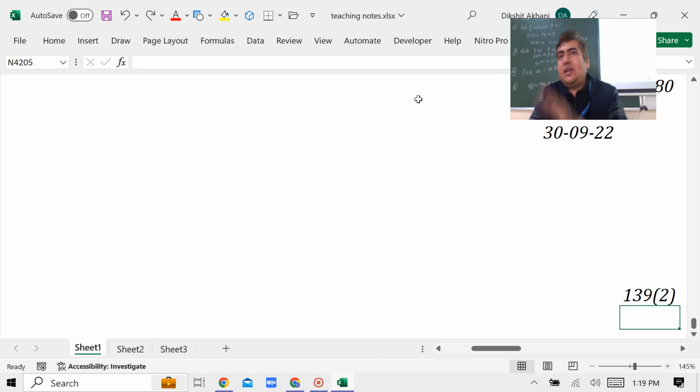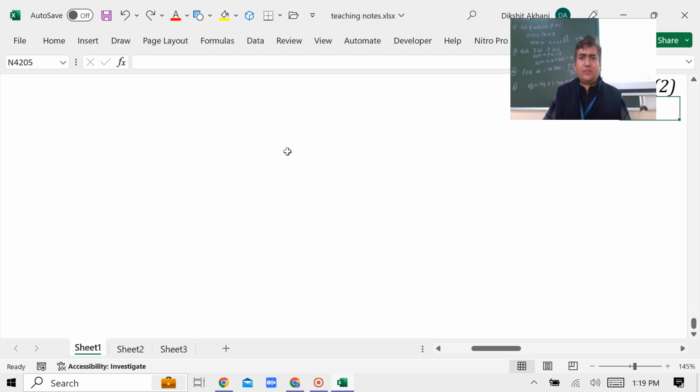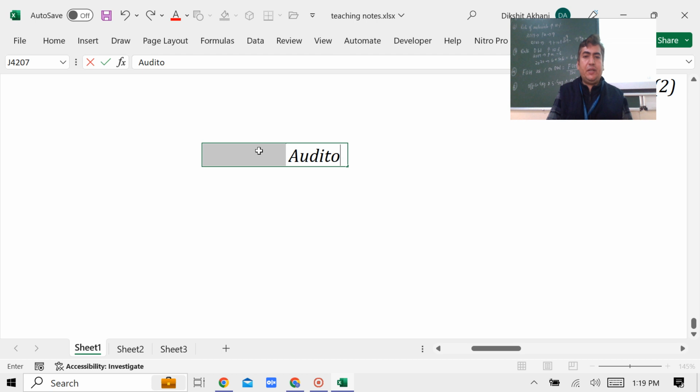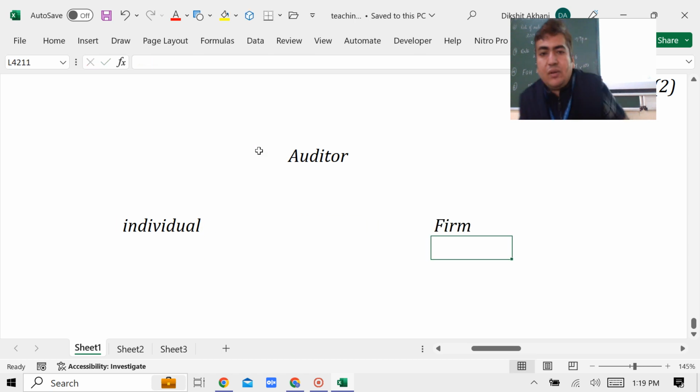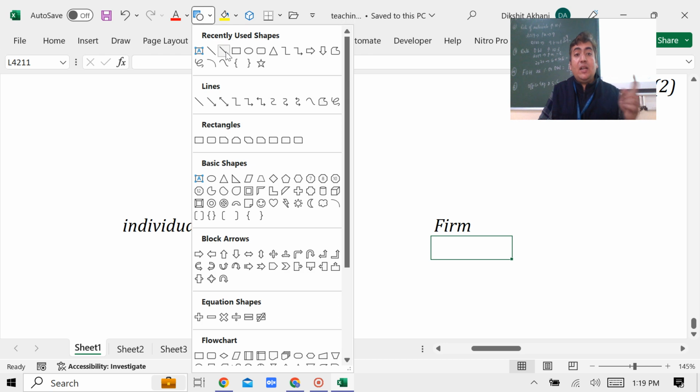Let me now make it very clear here that if I speak about the auditor of the company, either you can appoint any individual as your auditor, or the second is you can appoint any firm. But now there are two questions. What is the maximum time this auditor can continue in one company?